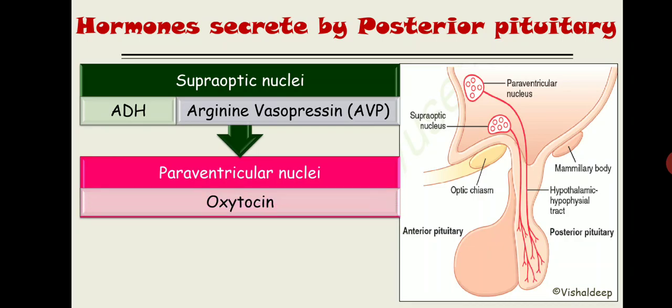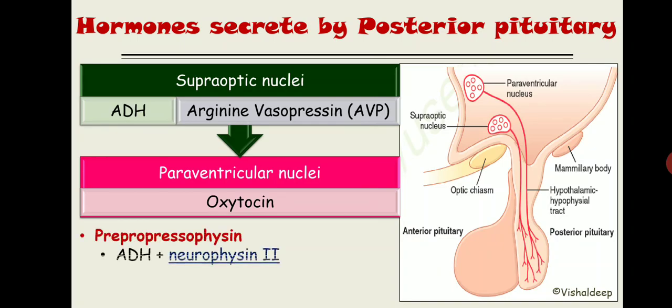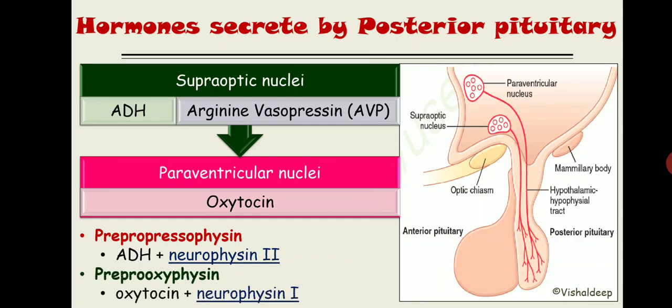Like most peptide hormones, these hormones are also synthesized as a pre-hormone, the precursor hormone. The precursor hormone of ADH is known as prepropressophysin, and along with ADH, the granules situated in the posterior pituitary contain another peptide known as neurophysin 2. The pre-hormone of oxytocin is known as preprooxyphysin, in which the oxytocin molecule comes along with neurophysin 1.